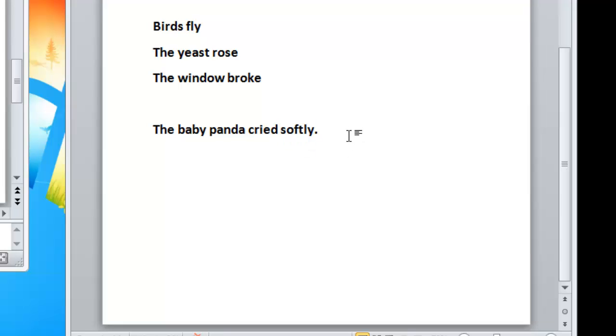Let's take a look at another sentence. Toni Morrison. Those of you that are going to college will meet Miss Morrison and her book Beloved. Toni Morrison writes exquisitely.